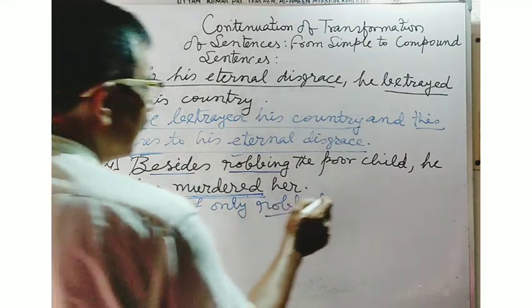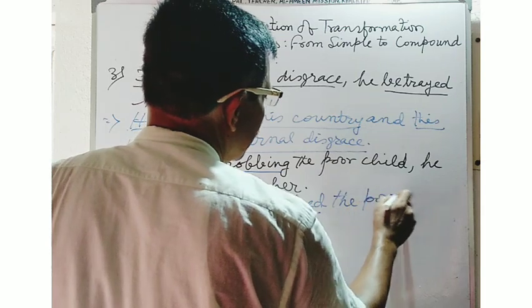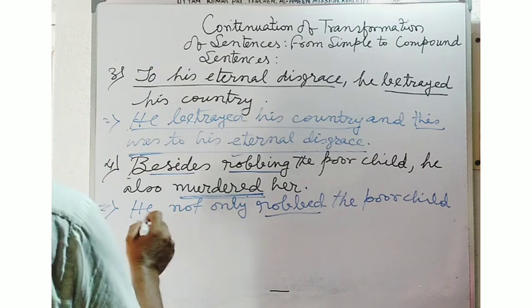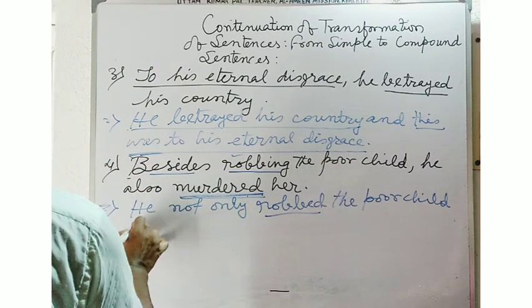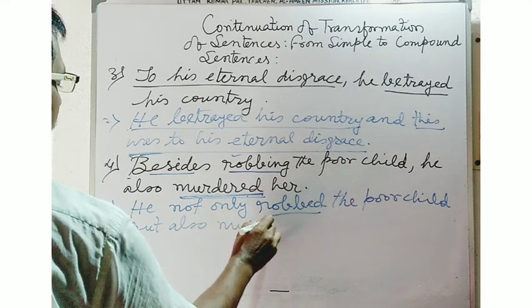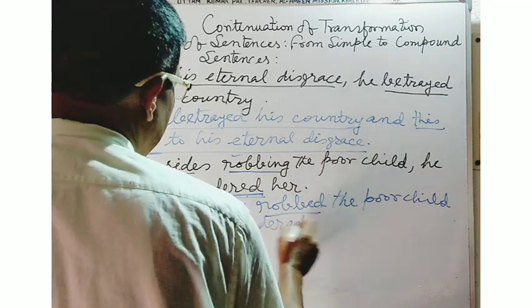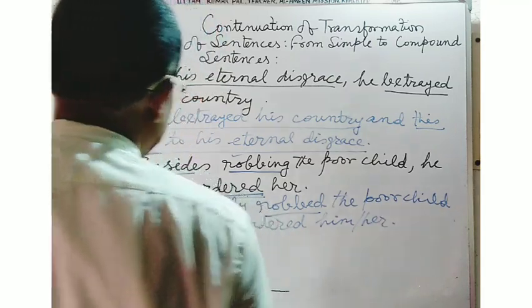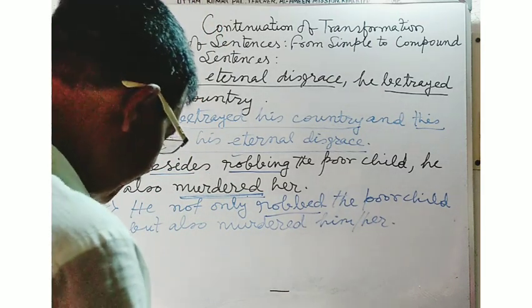He not only robbed the poor child, but also murdered him or her.